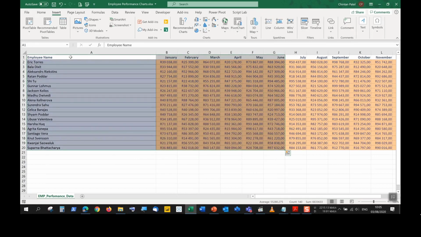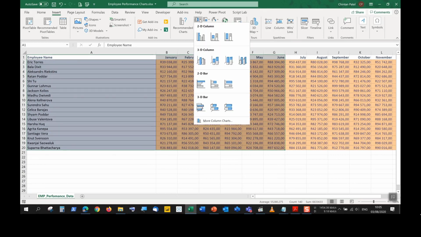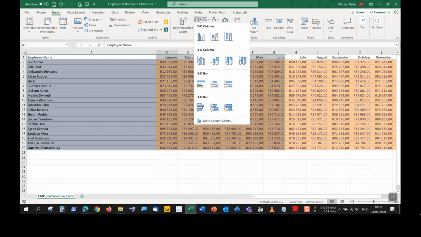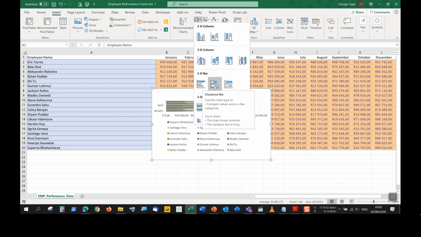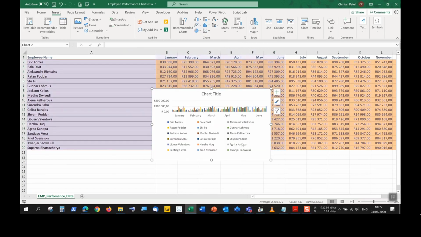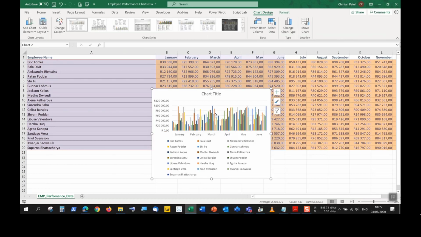So that was the one method where we select the data, insert, recommended charts. Another way is to select all the data, and then you would physically go and choose one of the charts available to you over here. So insert, so first select the data, insert charts, and then choose the one you'd like to use over here. Right, so I'm going to choose one of these ones over here, and I select that. That gets your chart inside. Right, it's not showing up because I just have to make it bigger to include all the data.